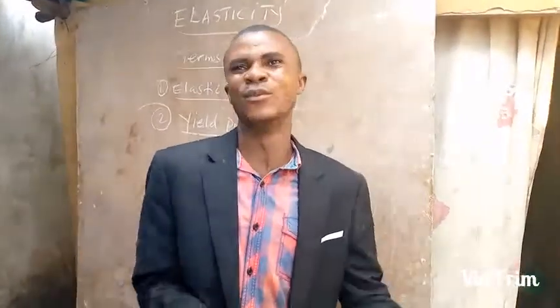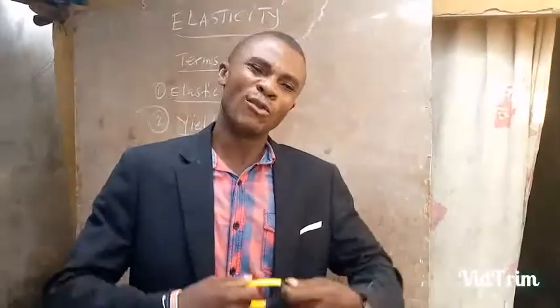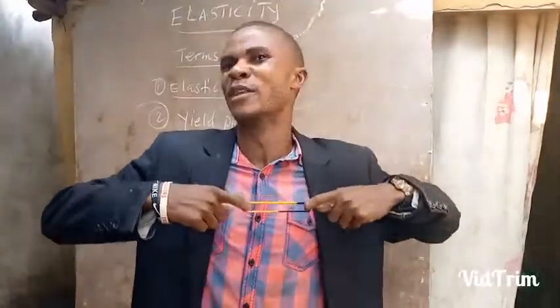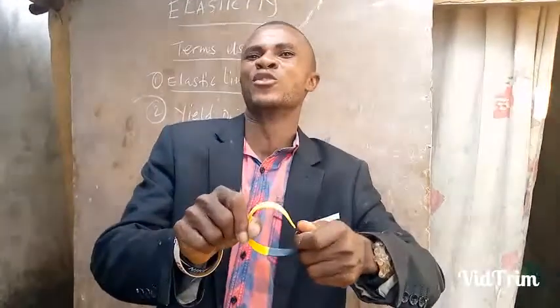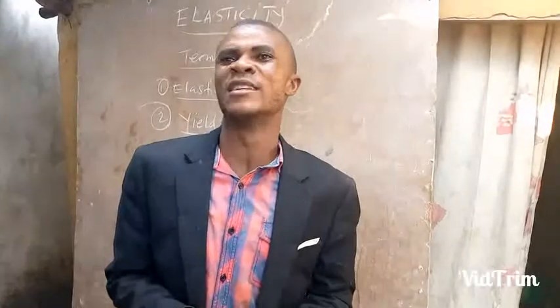That is a slacked form. Now, if that is the case, when you apply a force, there will be a particular point this object reaches. Even when I remove the force, this object will not go to the original position again. That particular point is known as the yield point.